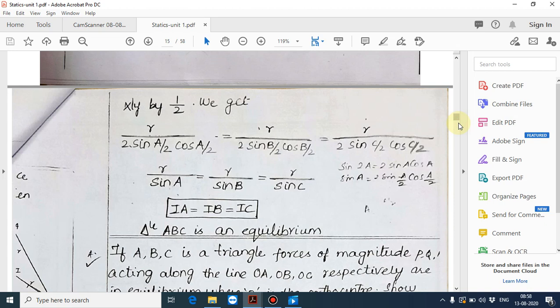So if you cancel 2, you will get R by sin A. The formula for 2 sin A cos A is sin 2A, and the angle we have is A by 2. So you will get sin 2A divided by 2, sin 2B divided by 2, sin 2C divided by 2. If you cancel 2, you will get sin A, sin B and sin C. That is R by sin A is equal to R by sin B is equal to R by sin C. Here R by sin A means IA, IB, IC. Therefore IA is equal to IB is equal to IC. Therefore triangle ABC is an equilateral triangle.